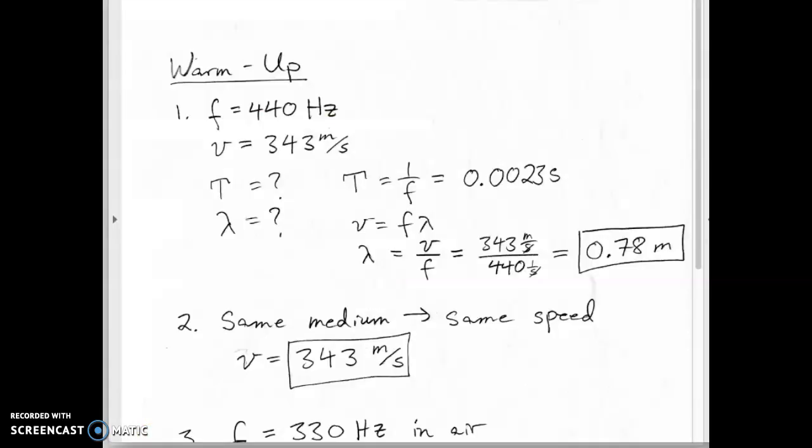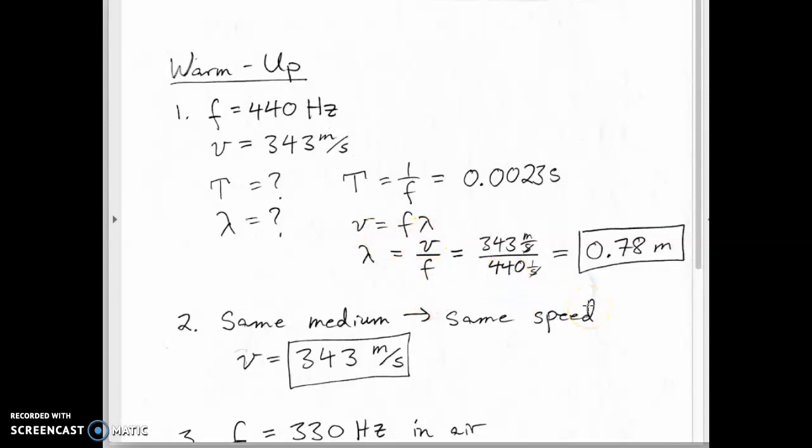Okay, so the warm-up asked about a wave with a particular frequency traveling at the speed of sound in air, which is around 343 meters per second. And what's the period? What's the wavelength? The period's 1 over the frequency, and the wavelength is given by v equals f lambda.